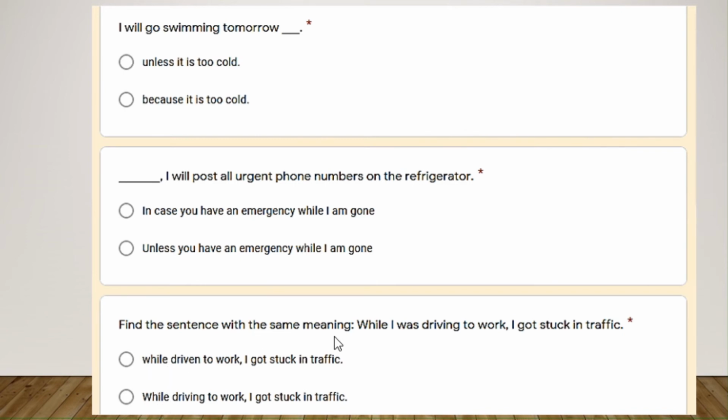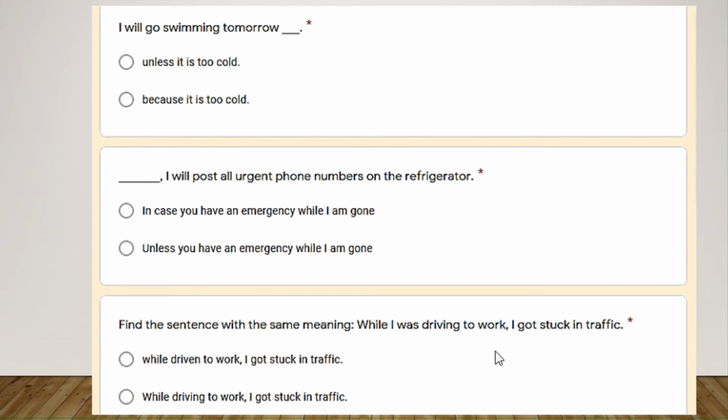Find a sentence with the same meaning. While I was driving to work, I got stuck in traffic. First of all, I want to remind you, you can reduce your clause, because this is the adverb clause using while showing time. While this was happening, this thing happened.